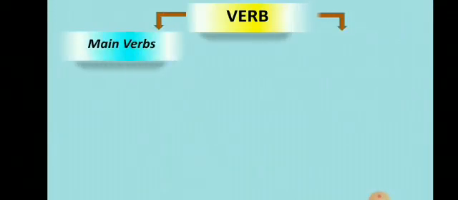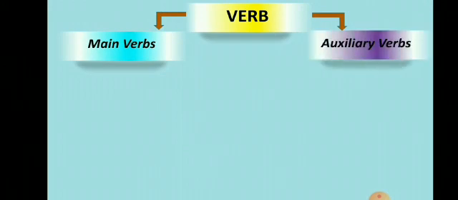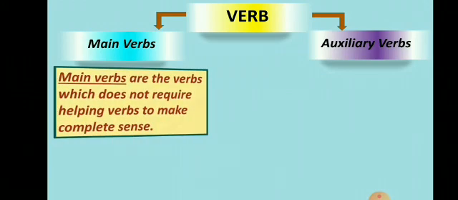Now see, there are two other types of verbs also: main verb and auxiliary verb. Main verbs are the verbs which do not require a helping verb to make complete sense. I eat a mango. Here, eat is the main verb. It doesn't require any helping verb.